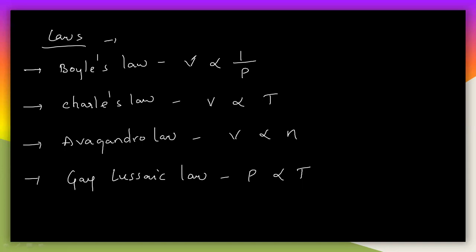Boyle's law is nothing but volume is inversely proportional to pressure. Charles' law is volume is directly proportional to temperature. Avogadro's law is volume is directly proportional to the number of moles of gas. And Gay-Lussac's law is pressure is directly related to temperature. Let us start with Boyle's law.